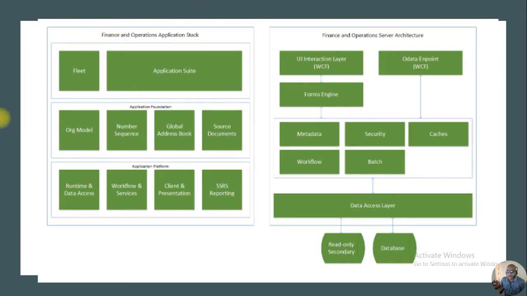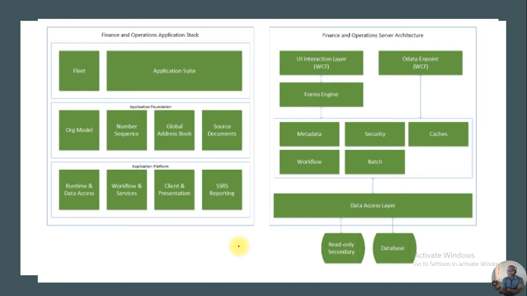So the Finance and Operations application stack contains different kinds of packages. Mainly fleet management, that is nothing but we will treat that as a lab for the development. Next one we have the application suite model, and other than that, application foundation, application platform. These are the major things. These we will call packages.